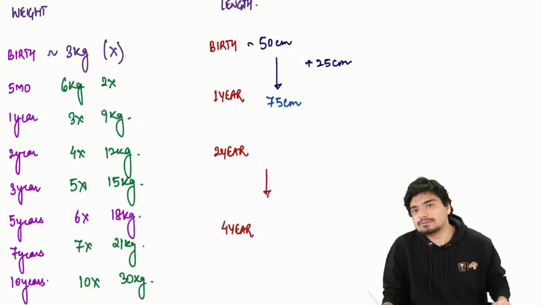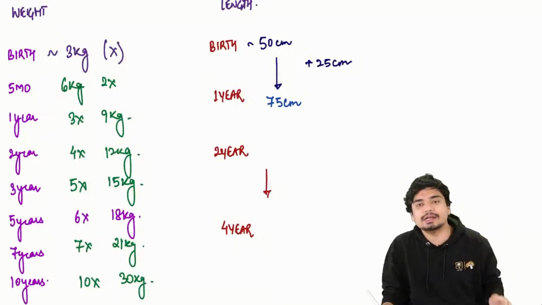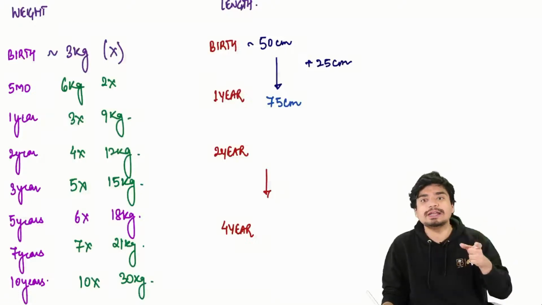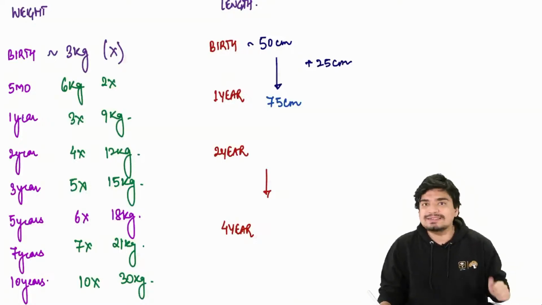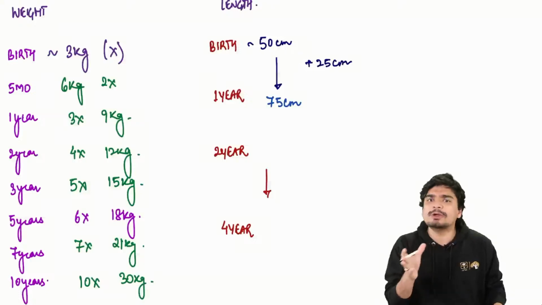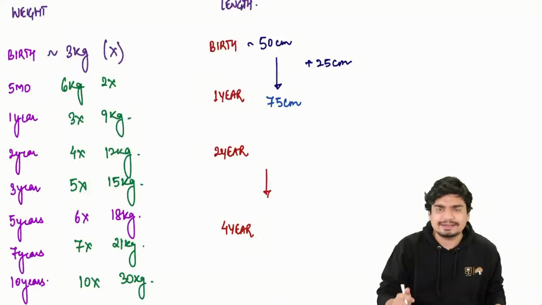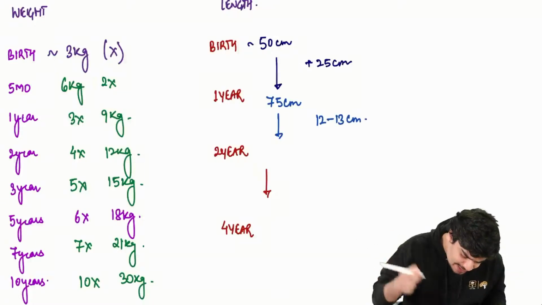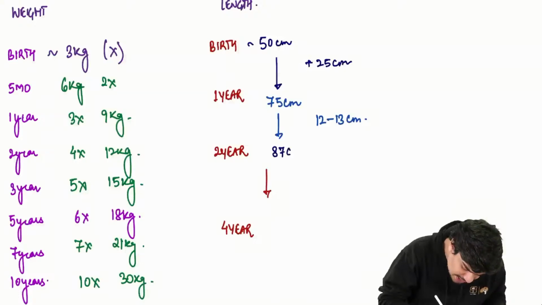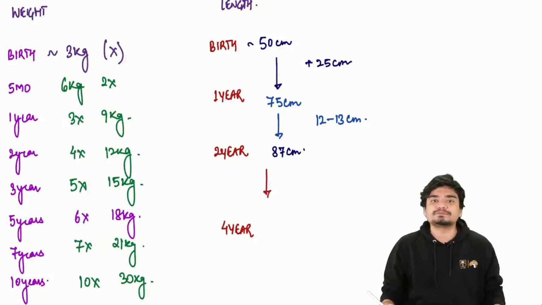In the next year, from the first to the second year, baby is going to gain half of what it gained in the first year. So in the first year, the baby gained 25 centimeter. In the next year, baby is only going to gain 12.5 centimeter, that is around 12 to 13 centimeter. So the length at 2 years of age is going to be 87 centimeter.